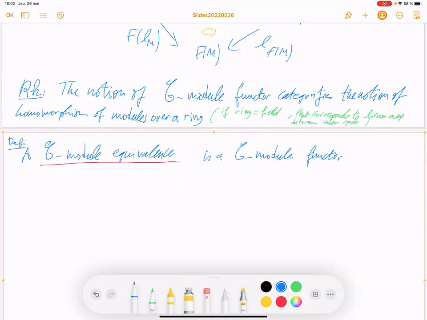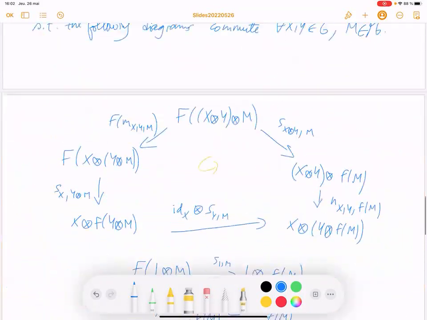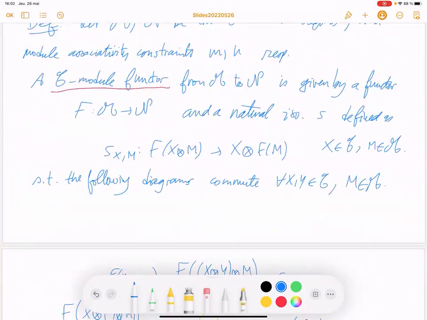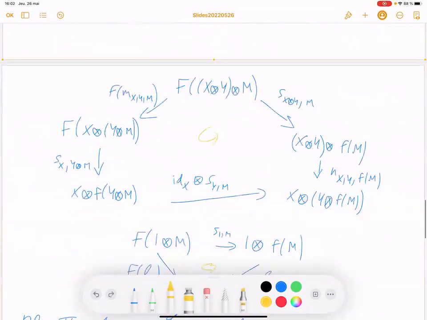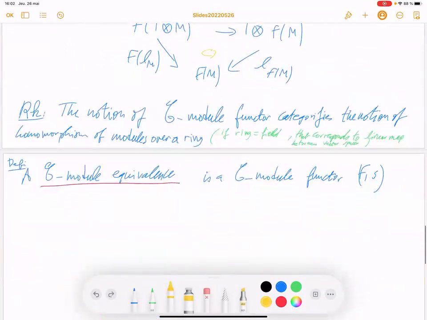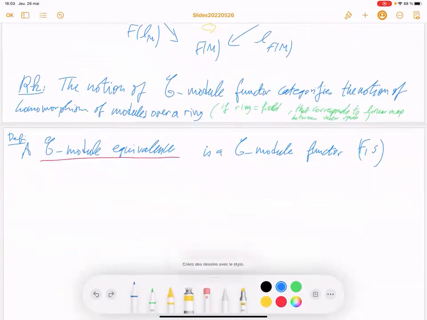A C-module functor is F and S. You have the functor F, but you have also the natural isomorphism S. So a C-module equivalence is a C-module functor (F, S)